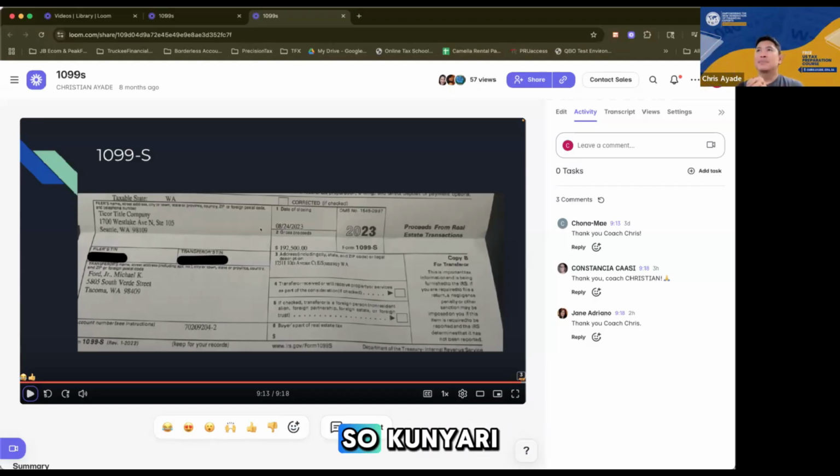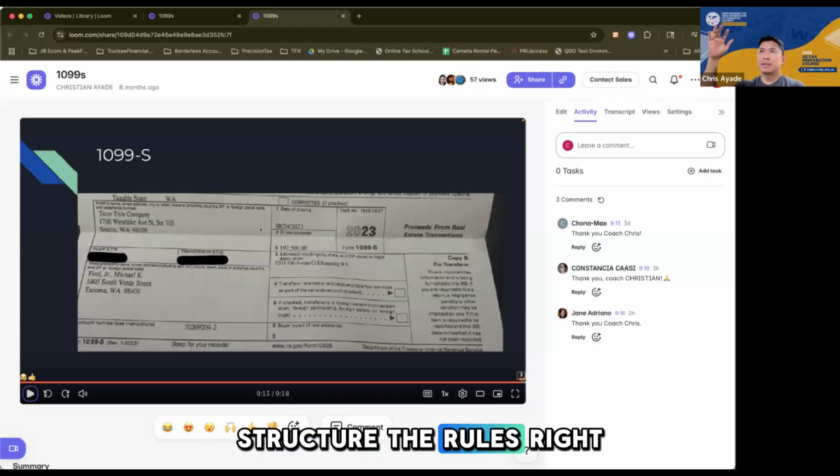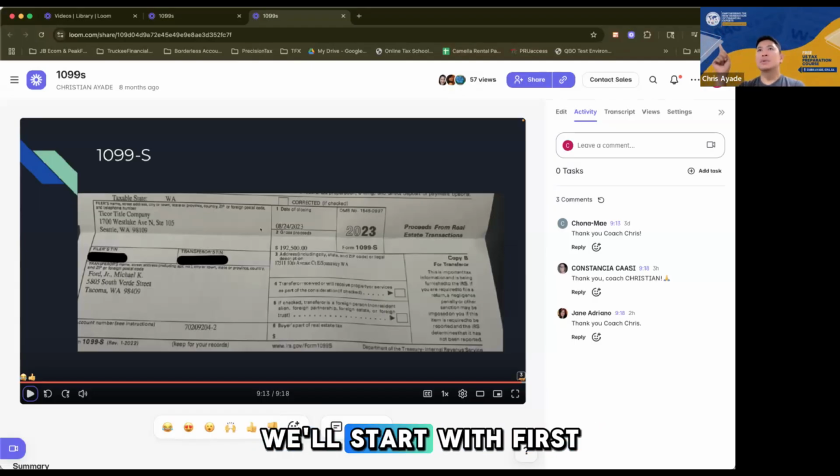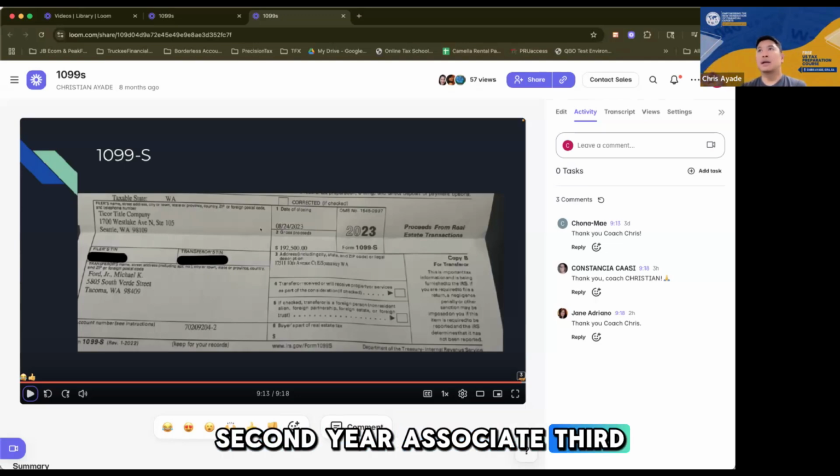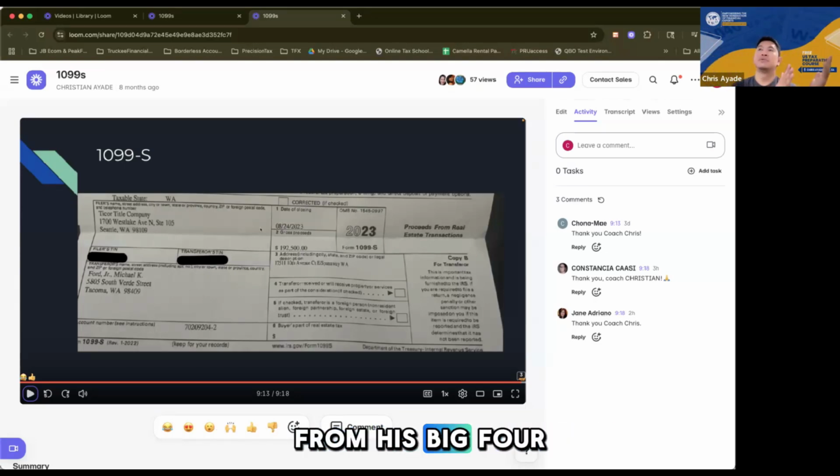Diba? So, kunyari, there was this discussion on how they want to structure the roles, right? So Sam would say, "Oh, we'll start with first year associate, second year associate, third year associate," because he got that from his Big Four experience. Kendall doesn't like it. I don't like the word associate. I don't like these things and stuff. And then I was like, I don't have an experience with the Big Four, but I know how it works. And I'm kind of leaning towards Kendall because I also don't like the idea of labeling people. So I was just listening.